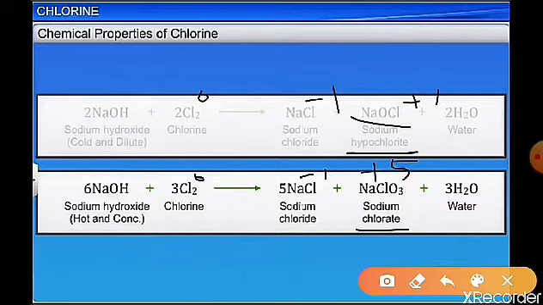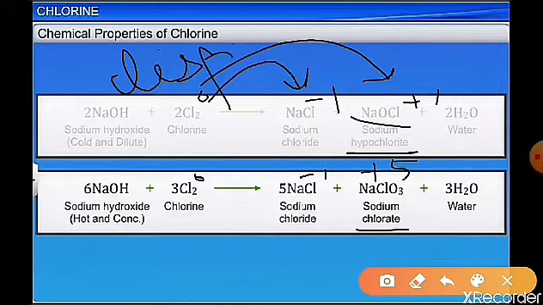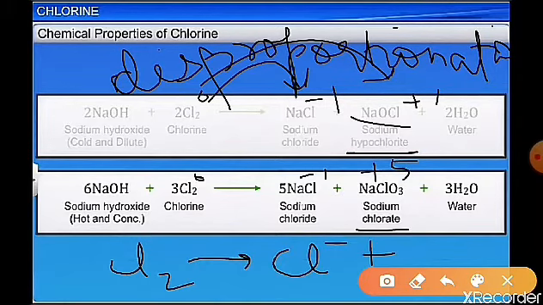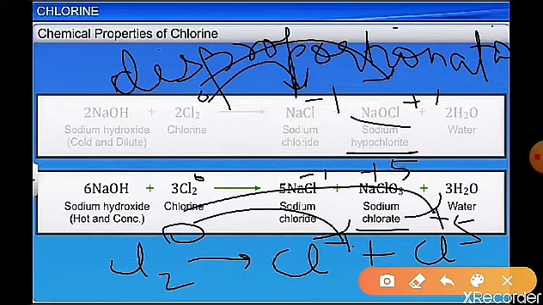So chlorine is undergoing increase and decrease in oxidation number, so it is undergoing a disproportionation reaction. Cl2 changes to Cl with -1 and Cl with +5. So it undergoes reduction and oxidation simultaneously. So it is a disproportionation reaction.